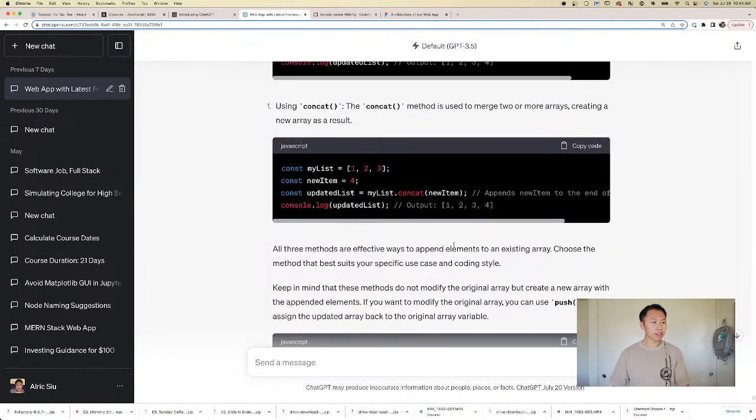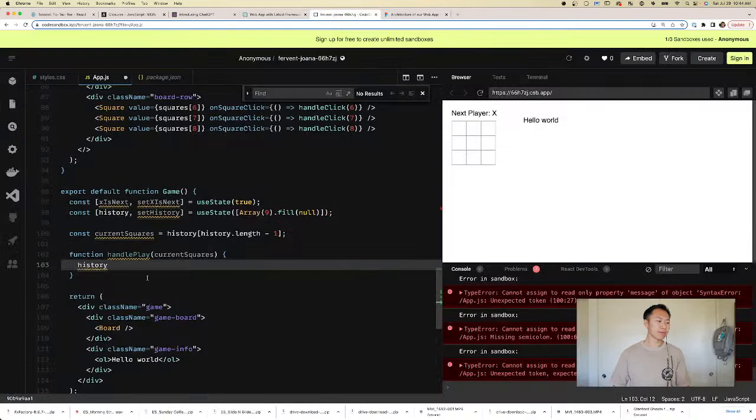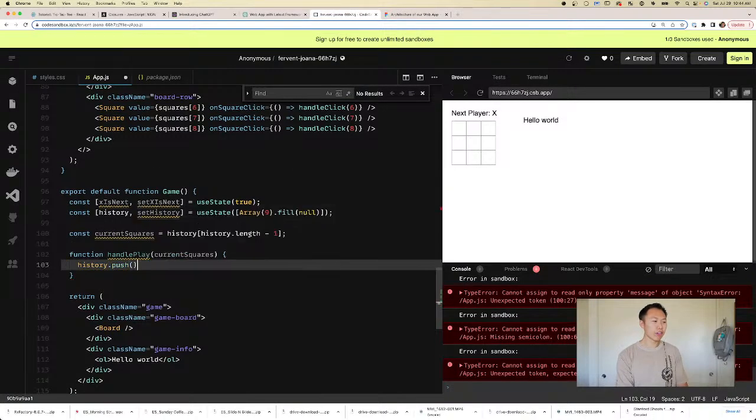All right, cool. So ChatGPT says use the push method. Cool, easy. You know, in the news, I heard that Stack Overflow has dropped significantly in traffic. I can totally see why.